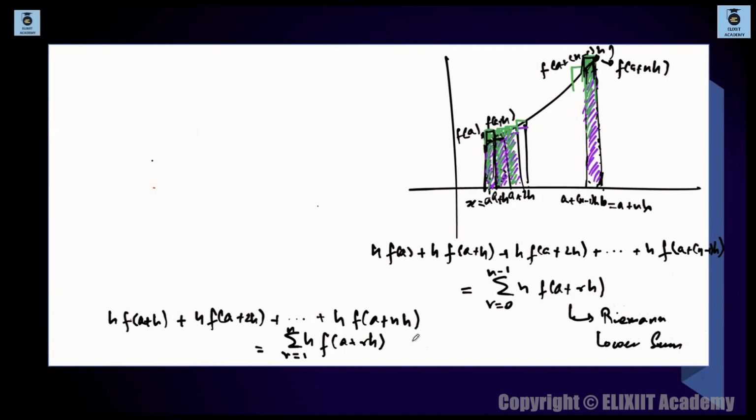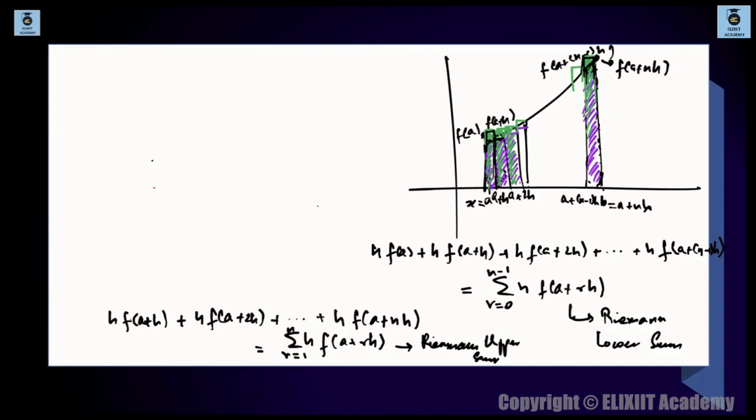This is called the Riemann lower sum, and this is called the Riemann upper sum. When the Riemann lower sum and Riemann upper sum are equal, then the function becomes an integrable function. Anyway, right now what we are trying to do is approximate this integral in terms of summation. So can I say this now?